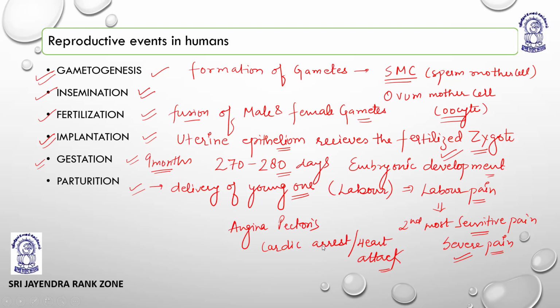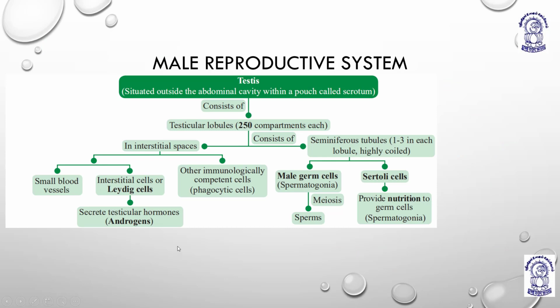Okay, now coming to the topic, we'll move further. This is the outline of the male reproductive system, my students, in which the testis is a reproductive organ, it is a gland, which actually produces gametes. The gametes are formed in the testis. Then it is a primary sex organ.